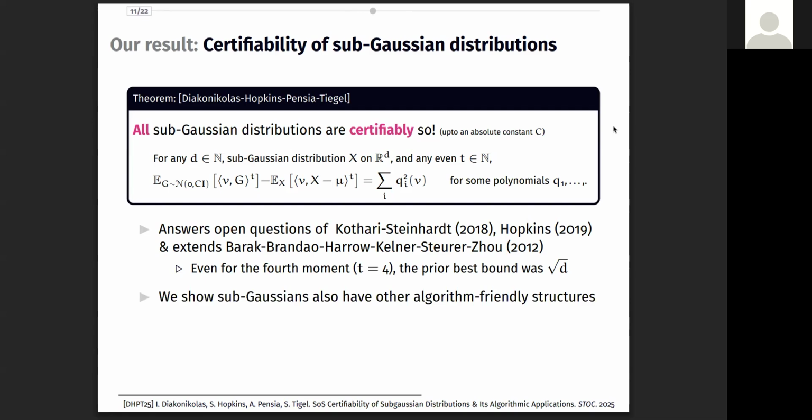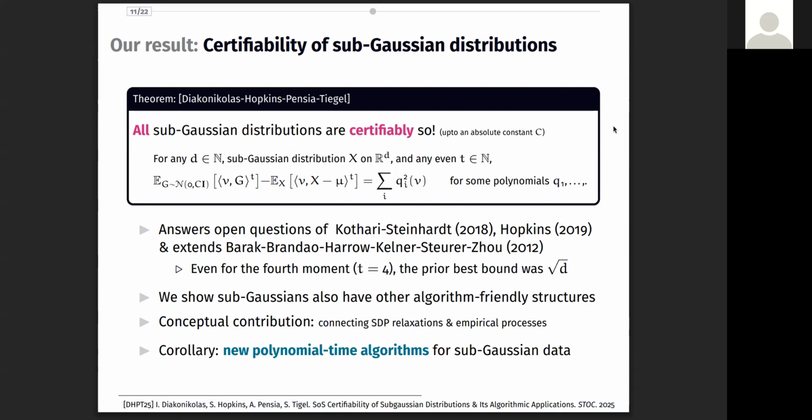Beyond this particular algorithm-friendly structure, we show that all Subgaussian data have many additional algorithm-friendly structures that give rise to efficient algorithms. At a conceptual level, we make connections between SDP relaxations and the theory of empirical processes, and I will expand on this proof technique in a couple of slides.